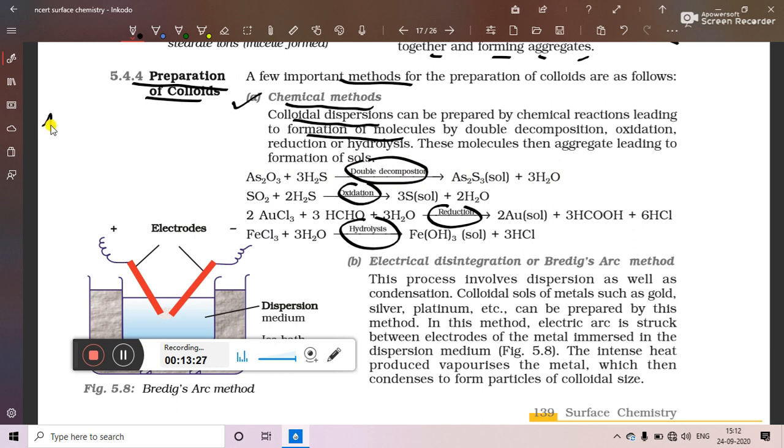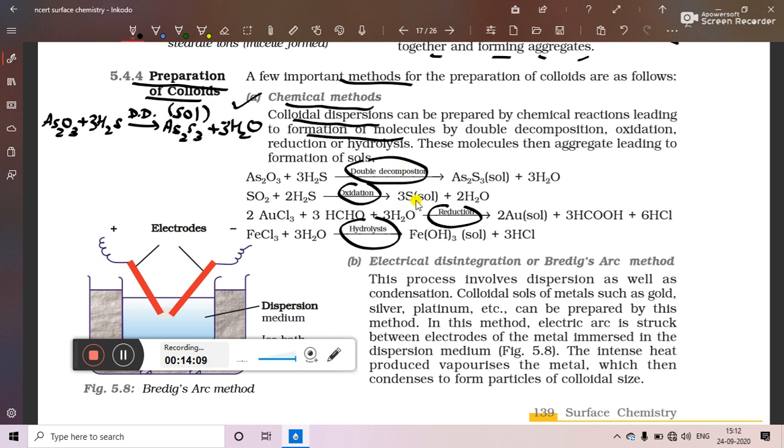So here arsenic oxide, As2O3, reacts with hydrogen sulfide by double decomposition reaction. It will form arsenic sulfide, As2S3, plus water. We have to balance the equation here. In case of arsenic oxide there are 3 oxygens, so we will multiply H2O with 3. Then we are having 3 2s are 6 hydrogen, so here we will write 3H2S. So now the equation is balanced. In this way, the product arsenic sulfide will act as a colloidal sol. This is the double decomposition method to prepare arsenic sulfide sol.